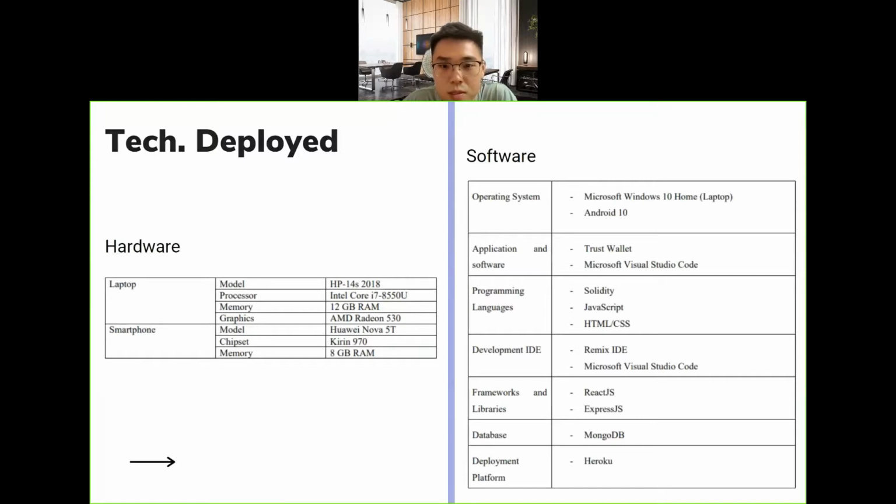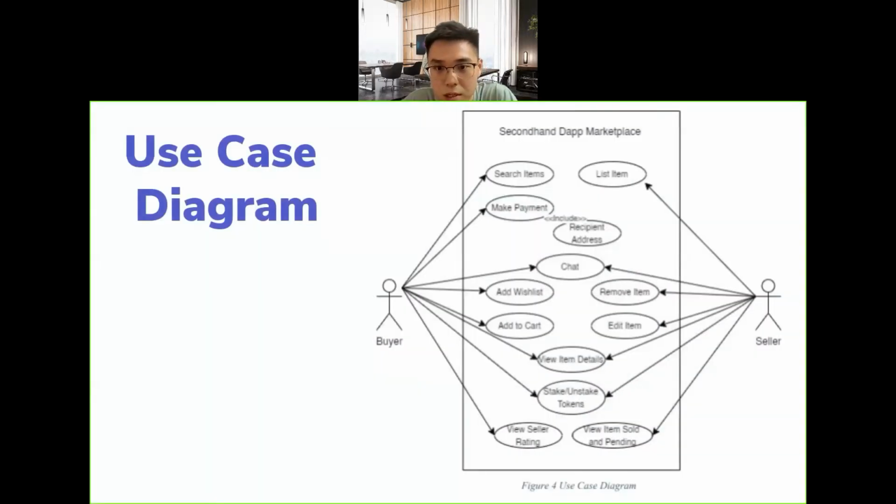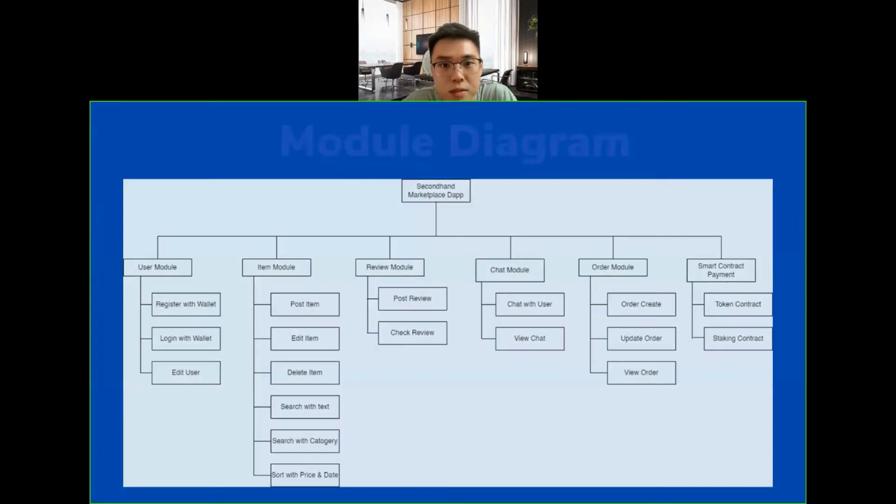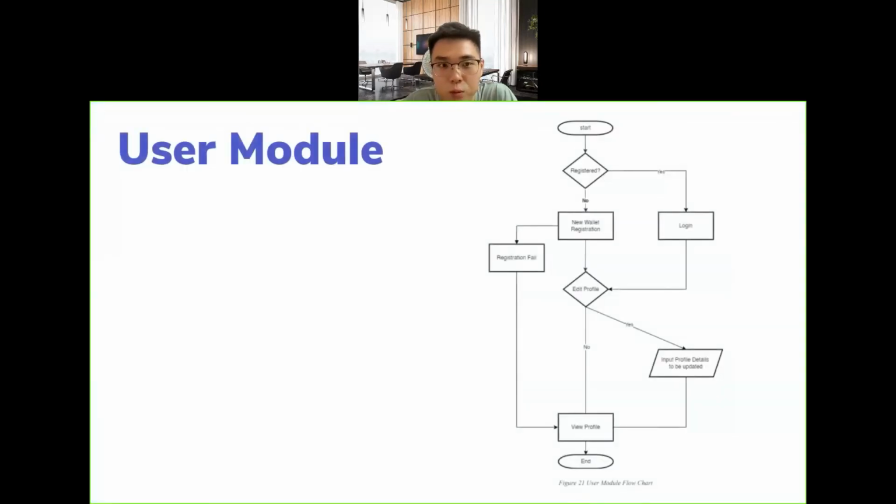So this is the deployment diagram. And for the project implementation, this is the use case diagram. And this is the module diagram.